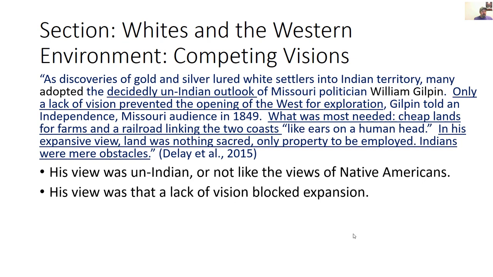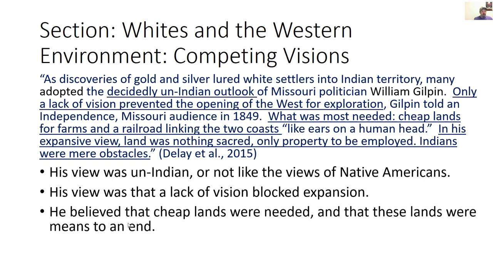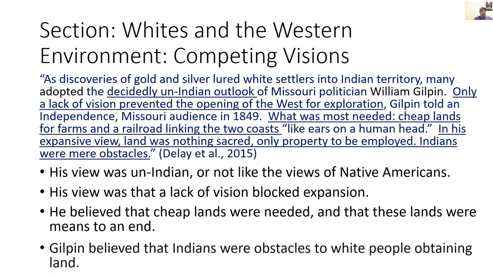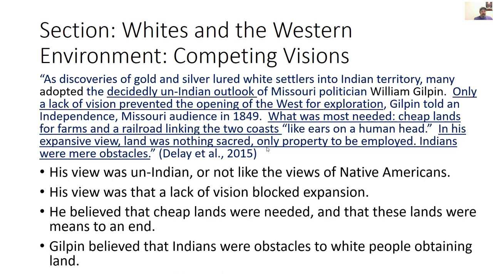His view was that a lack of vision blocked expansion. He believed that cheap lands were needed and that these lands were means to an end. And Gilpin believed that Indians were obstacles to white people obtaining land.